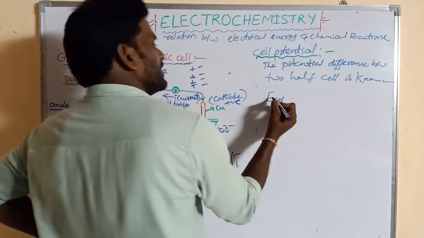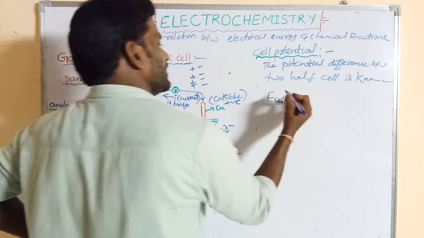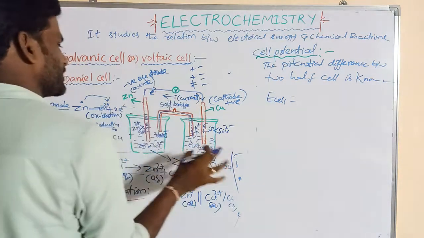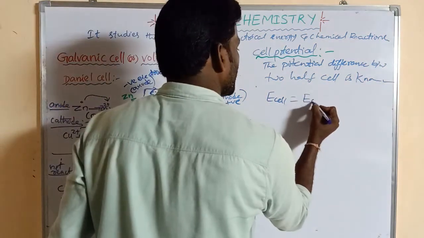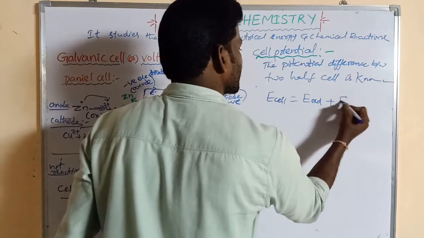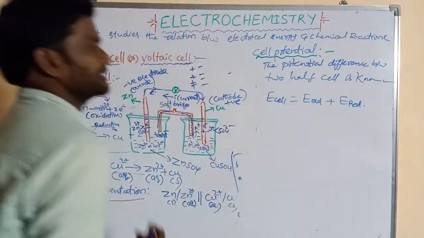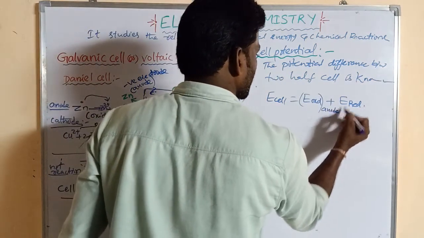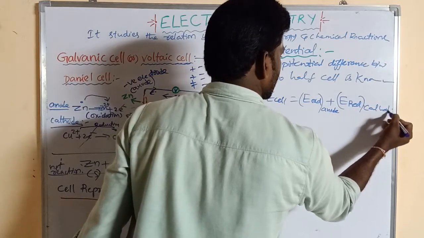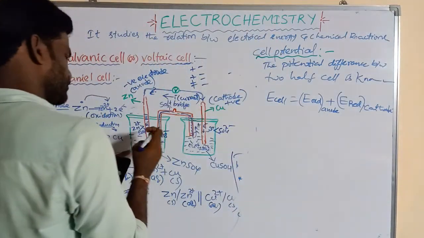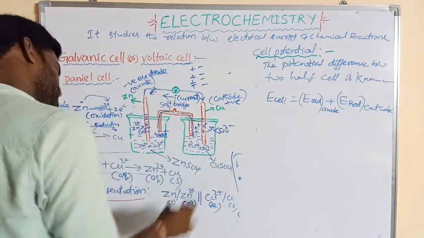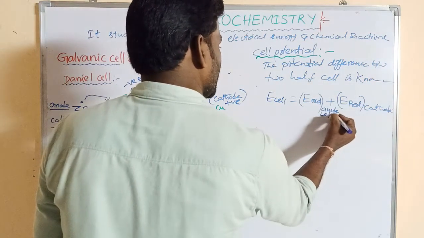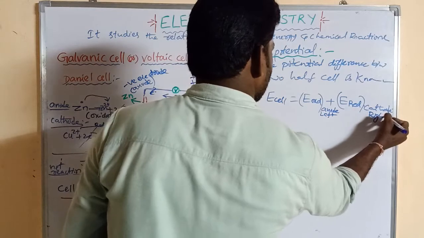E cell is equal to the sum of these potentials, like E oxidation potential plus E reduction potential. This is at the anode, this is at the cathode, or this is the left, this is the right. So this is the left side, this is at the right.